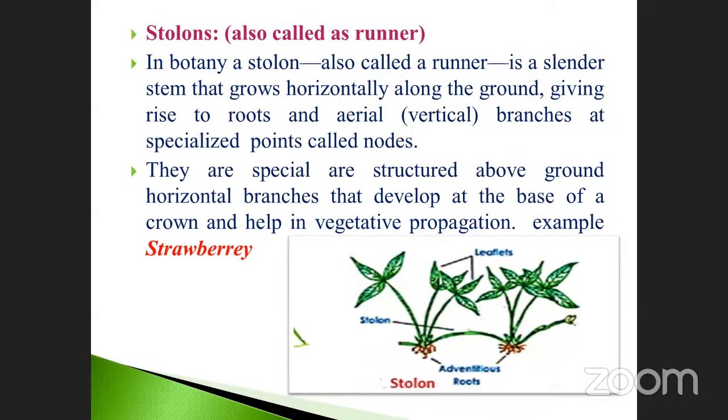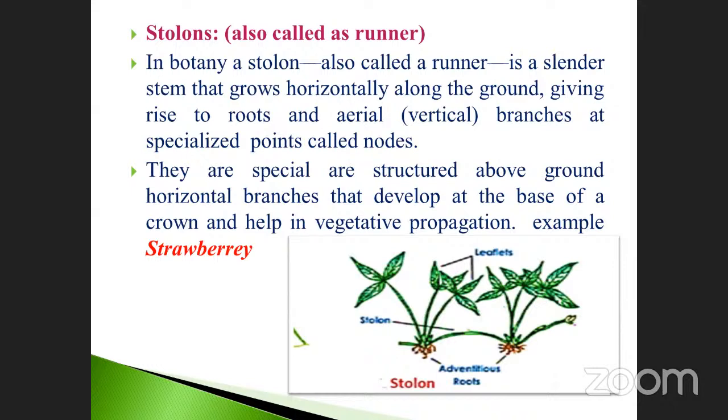is a slender stem that grows horizontally, similar to the runner, along the ground, giving rise to roots and aerial branches at a specialized point called a node. Already I told you, this is called a stolon. This is the main part; adventitious roots are also there. It grows along the ground, meaning attached to the ground.